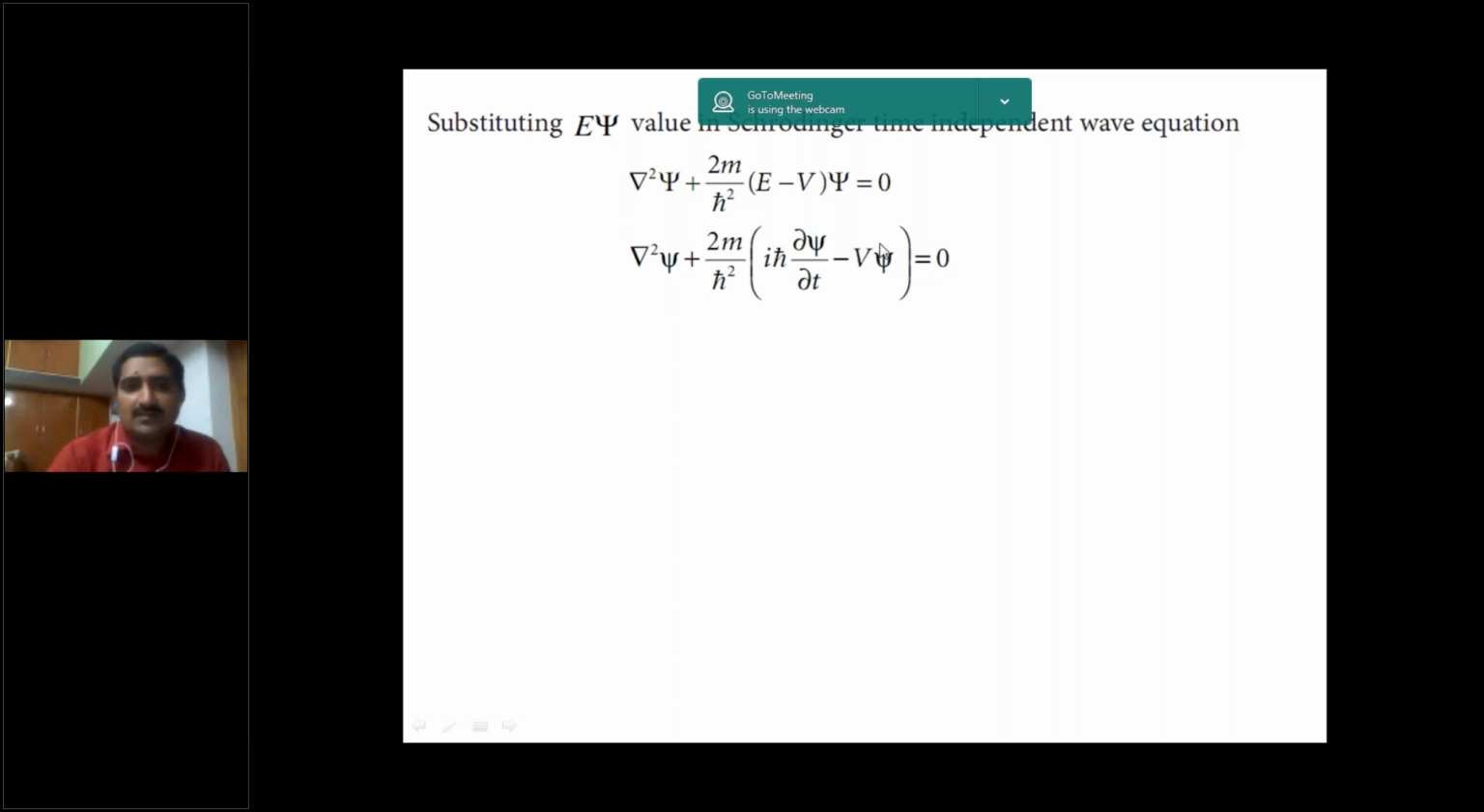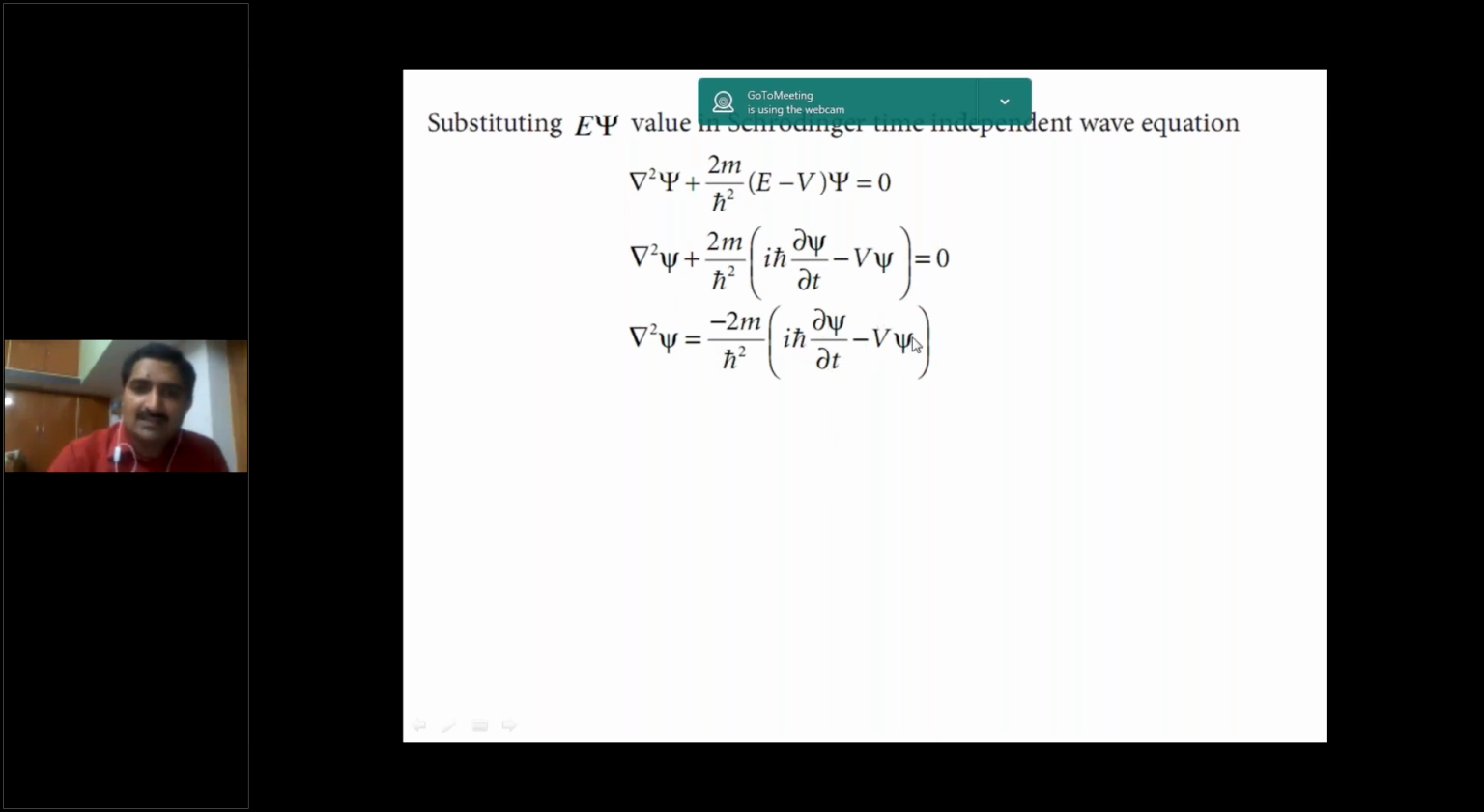So rearranging, take this term to the right hand side like this. Del square psi is equal to minus 2m by h cross square into i h cross into dou psi by dou t minus v psi. So take this product term to the left hand side. So minus h cross square by 2m into del square psi is equal to i h cross dou psi by dou t minus v psi.